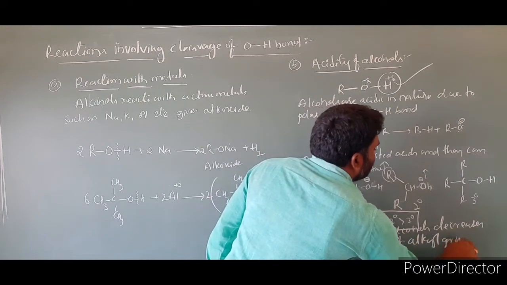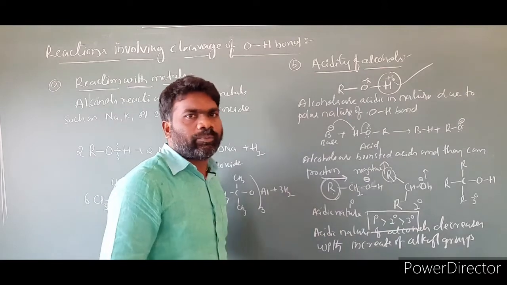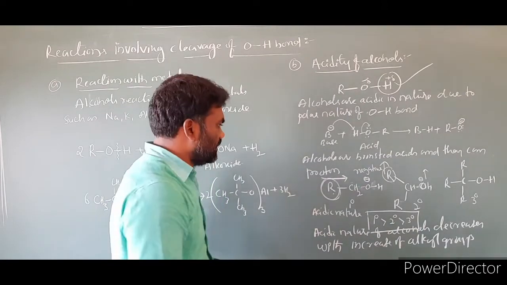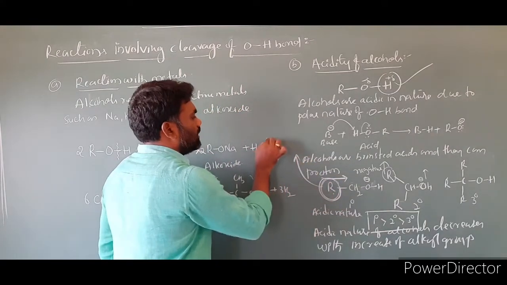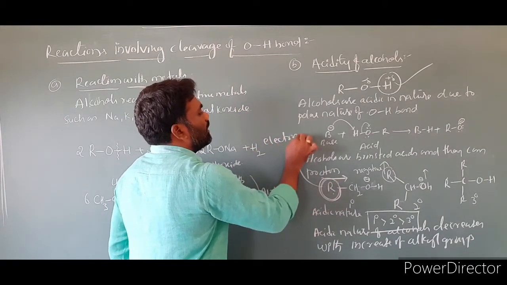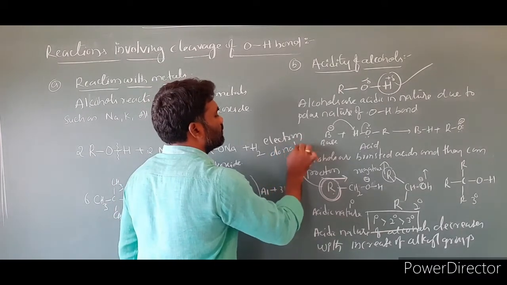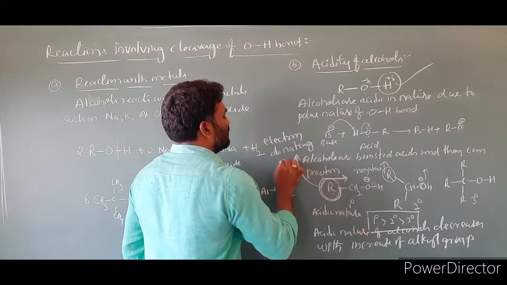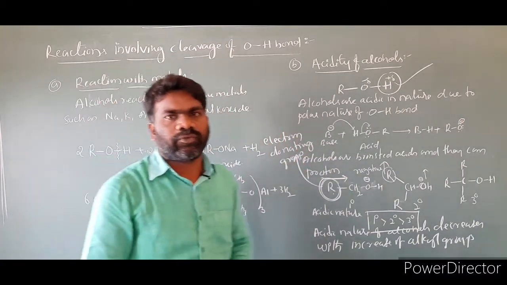This is the statement. So the more the number of alkyl groups, the less acidic. One more point here is this alkyl group, we have tried, is an electron donating group. So this is the acidic nature of alcohols.